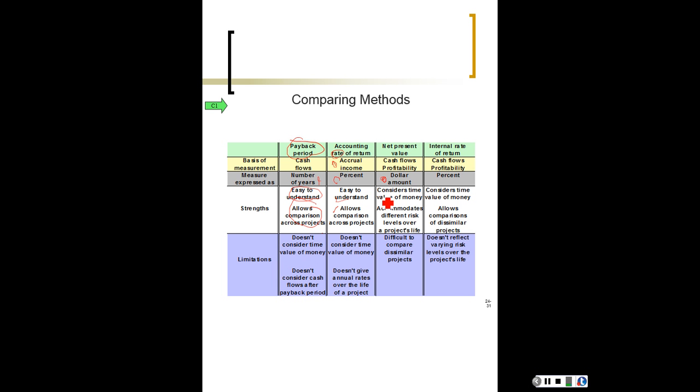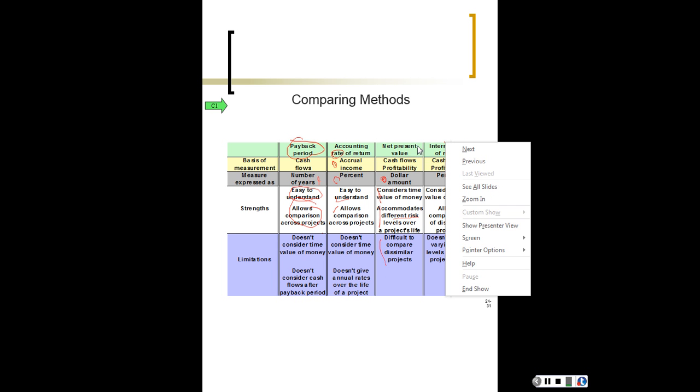Strengths, finally, it considers time value of money, and it accommodates different risk levels over a project's life. And the way to think about that is if you don't receive your money today, the likelihood of you receiving it in the future slowly starts to decrease. So there's different risk levels. Okay. Limitations, it's difficult to compare dissimilar projects. So that's a disadvantage.